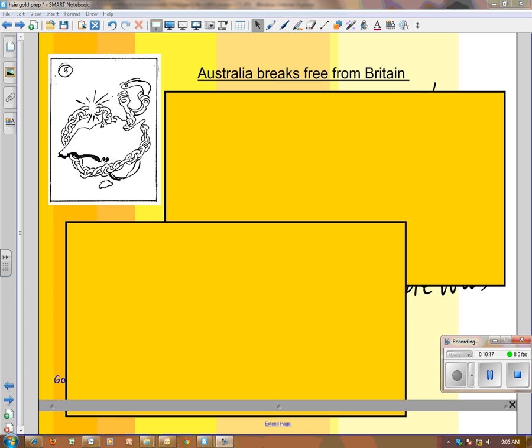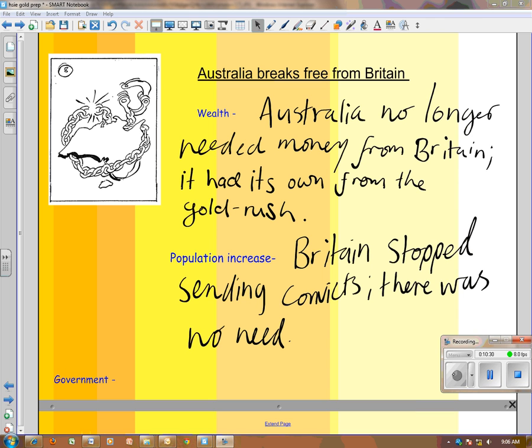Okay, have a look at that picture. You can see Australia breaking free from the chains of British control. Why? How did the gold rush affect this? How did the gold rush inspire this breaking free? Right, the first main reason is wealth. Australia no longer needed money from Britain. It had its own from the gold rush. Britain didn't need to pay to support Australia anymore.